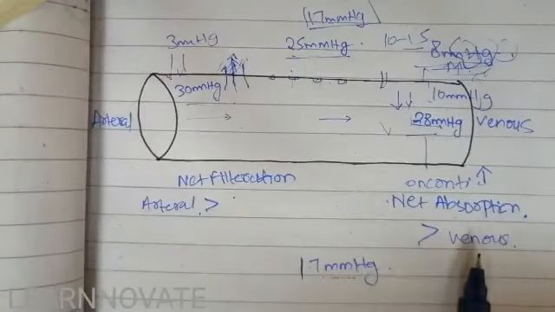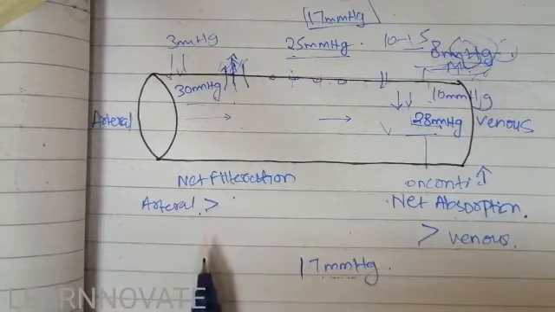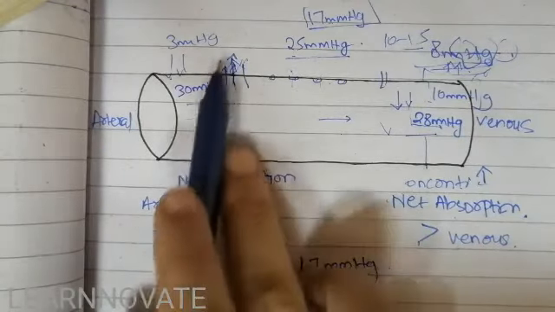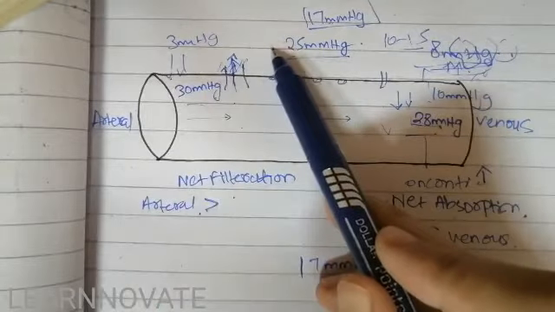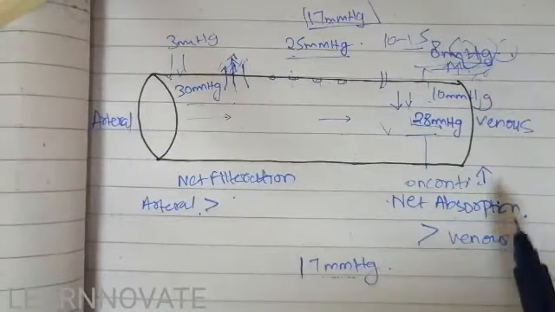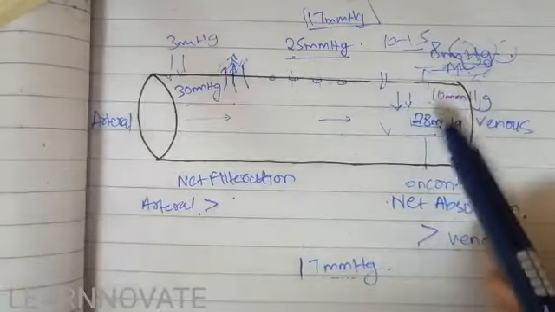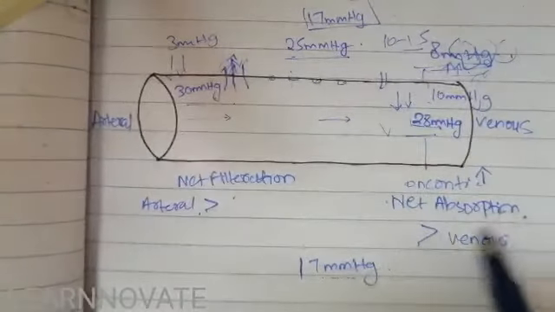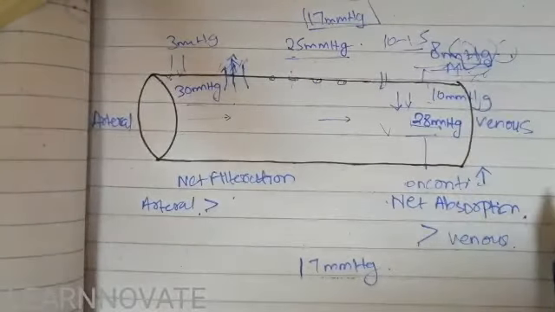So from this we know that at the arterial end of the capillary there will be more filtration of fluid, that is the pulling out of the fluid through the capillary into the interstitial space, and at the venous end of the capillary there will be a pulling inside of the fluid, that we call the net absorption rate.